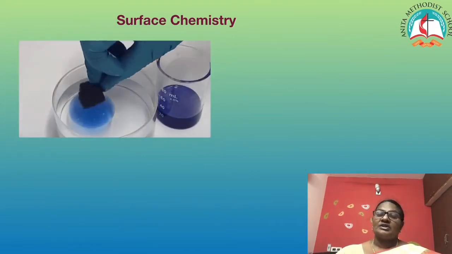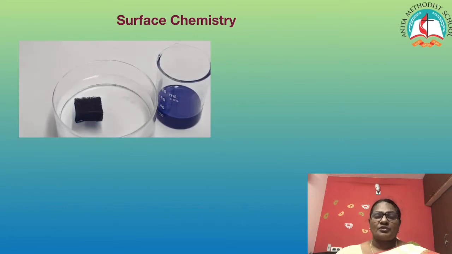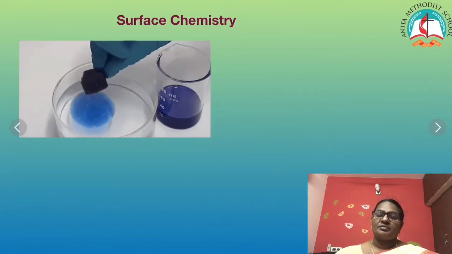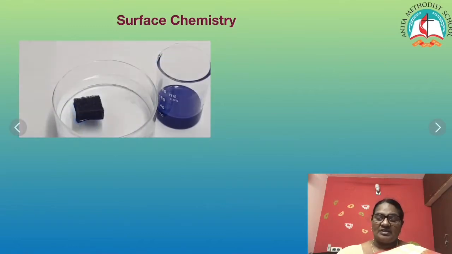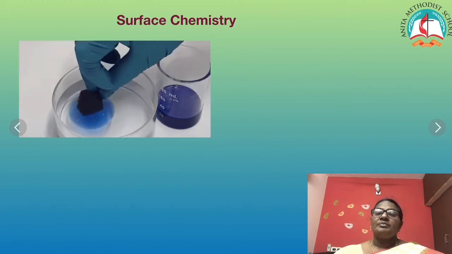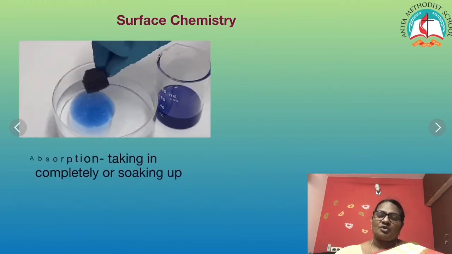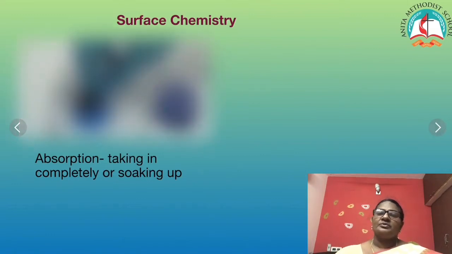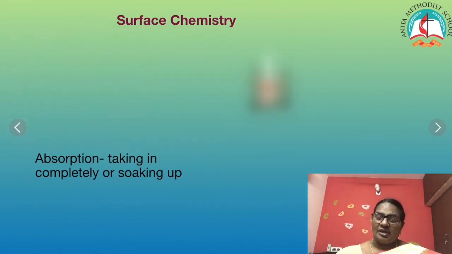Now let's look at this, what is happening here. I have a trough of oil and a little bit of aqueous blue paint. The moment I dip a sponge in it, the sponge soaks up the aqueous layer. This is called absorption. Completely taking in is called absorption. This phenomenon we are all familiar with. But look what happens now.